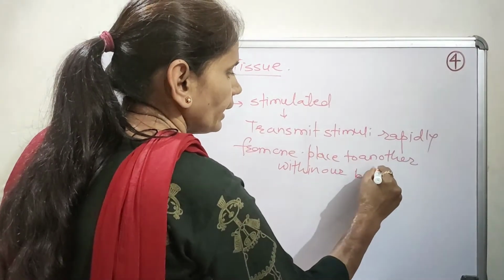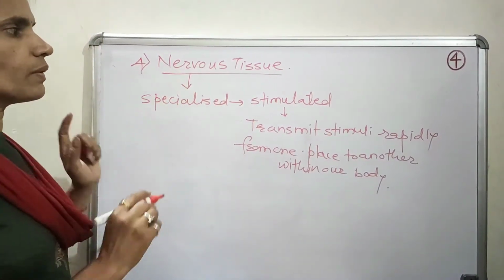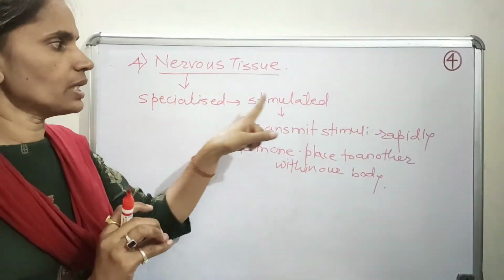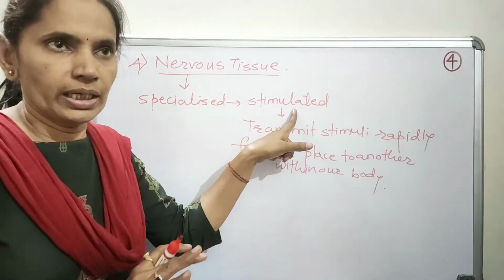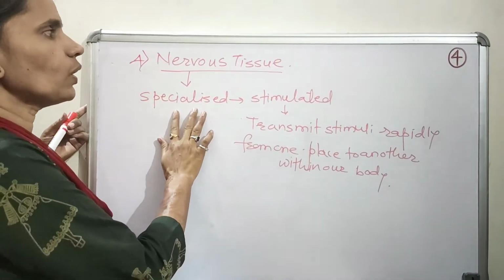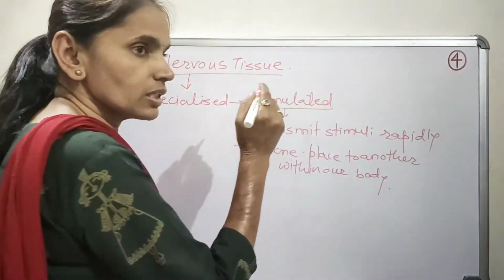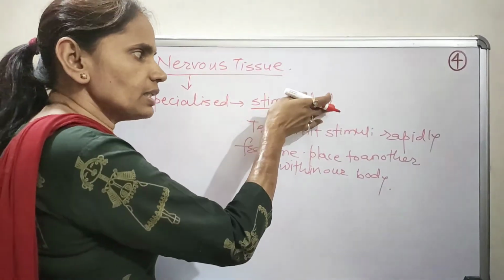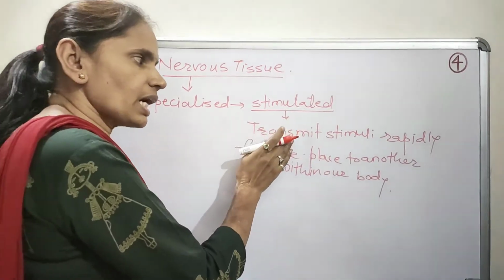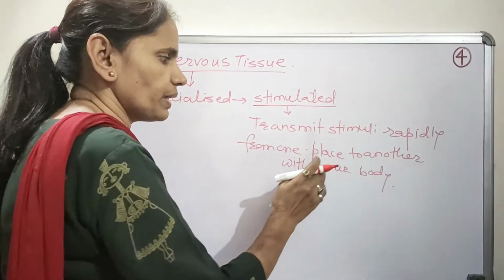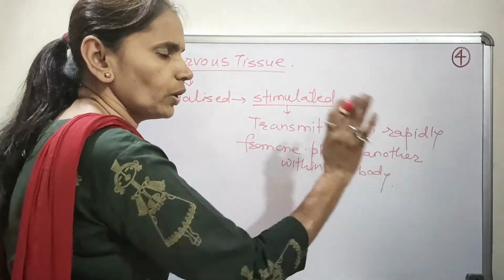So the characteristic feature of the cells of nervous tissue is that they are readily stimulated, and when these cells are stimulated, they transmit that stimuli rapidly from one place to another place within our body.